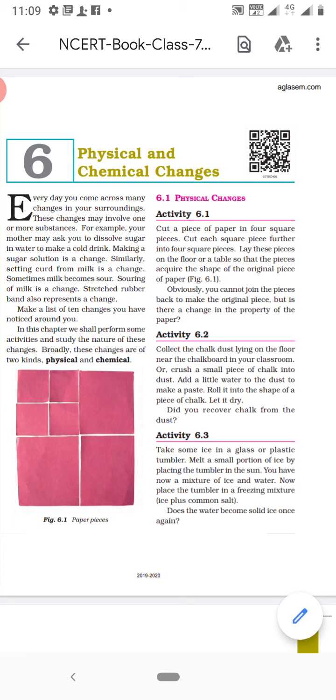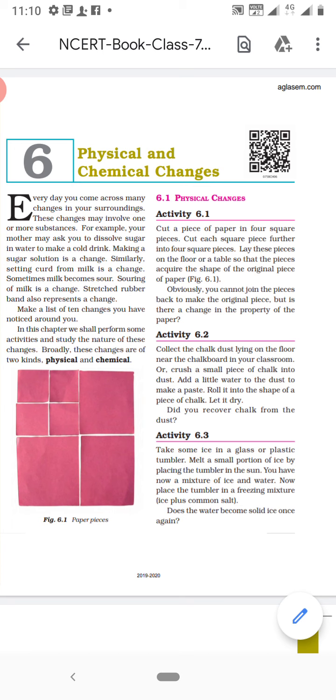For change in color, take a blade or a hexagonal blade, warm it in the flame. We can see the change in the color of the hexagonal blade. After some time, after cooling, the color again changes. So, when in any change, there is change in physical properties, and physical properties are shape, size, color, and state, such type of changes are called physical change.